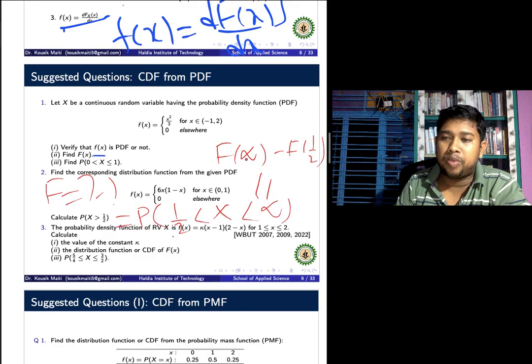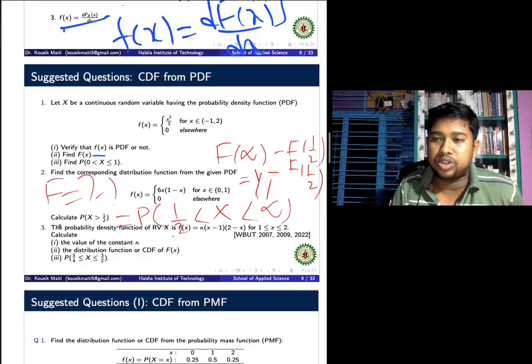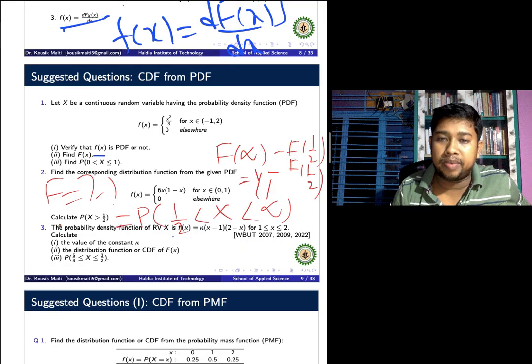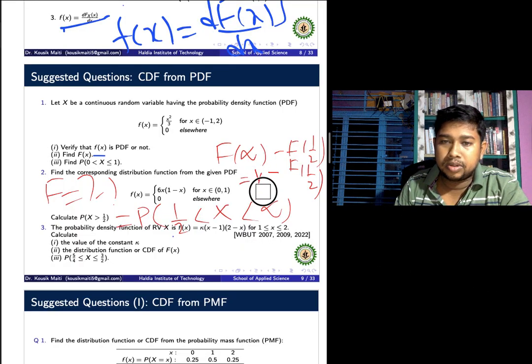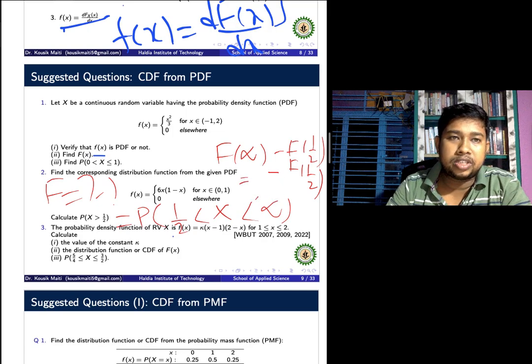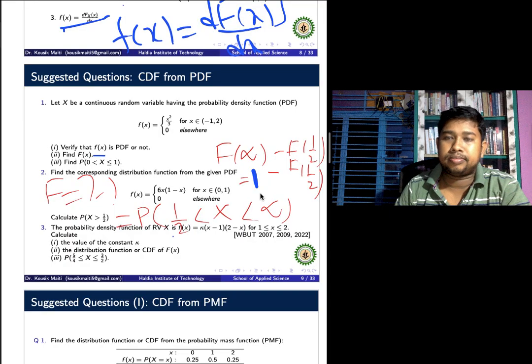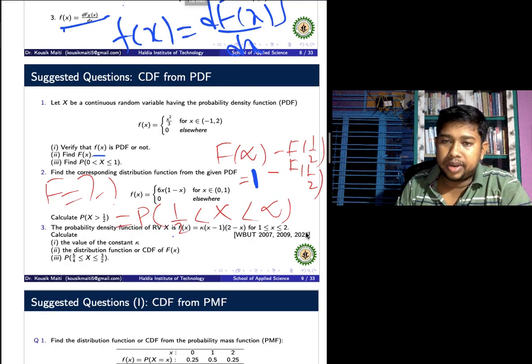Then we put in the value. What is the value of F(infinity)? F(infinity) is 1, minus F(1/2). Calculate F(x) and put in the value 1/2. That means F(1/2). So the answer is 1 minus F(1/2).